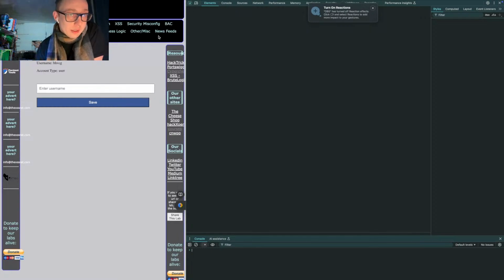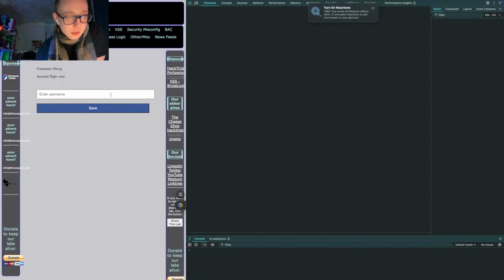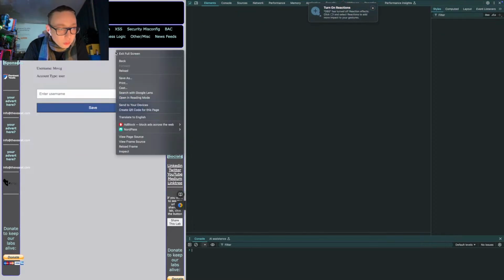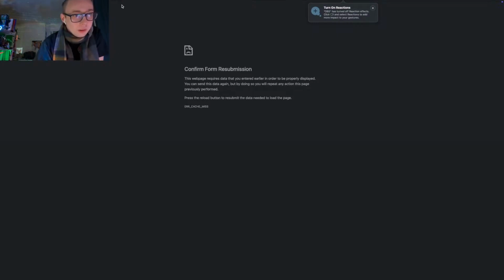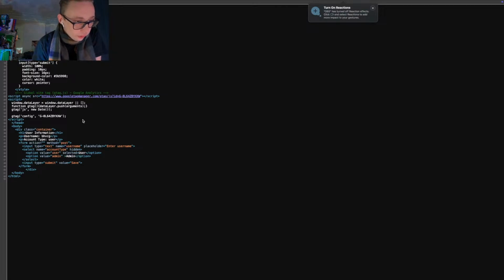So this is running within an iframe, so maybe it'll have a little bit of difficulty finding the source code. If so, yeah, I thought so. So let's just go and do it this way. Right click, and I just want to see where is it, view frame source. There we go. Oh yeah, that's not a problem. We can do that. I just wanted to view that source code here.